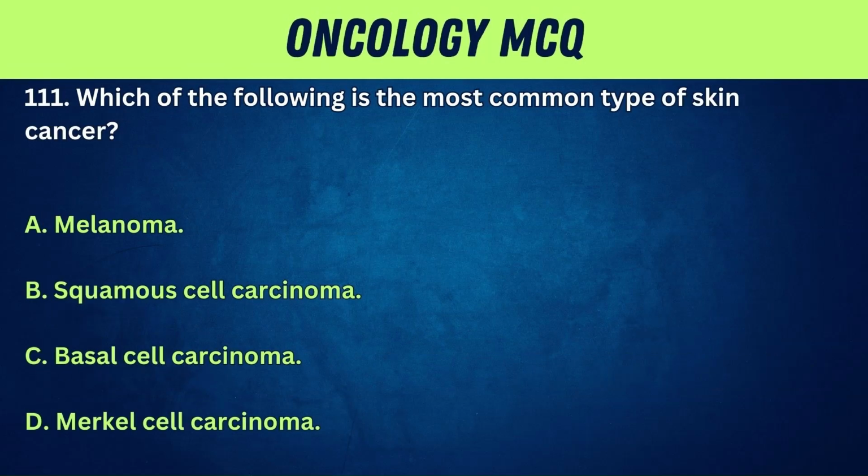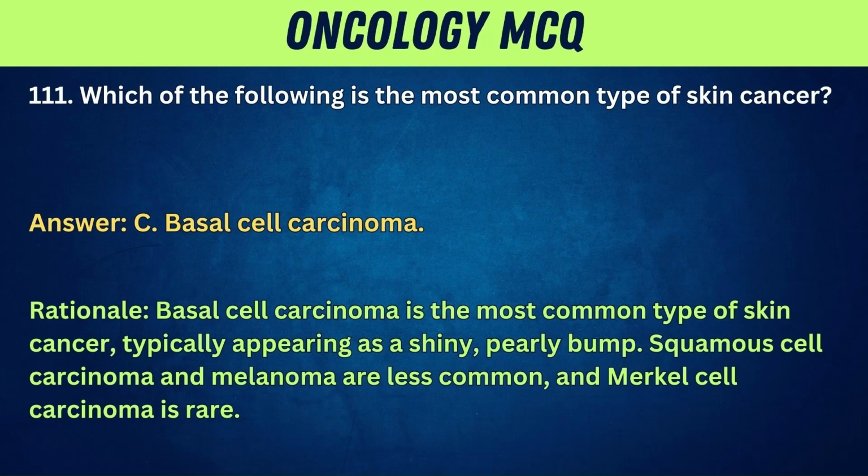111. Which of the following is the most common type of skin cancer? A. Melanoma. B. Squamous cell carcinoma. C. Basal cell carcinoma. D. Merkel cell carcinoma. Answer: C. Basal cell carcinoma. Rationale: basal cell carcinoma is the most common type of skin cancer, typically appearing as a shiny, pearly bump. Squamous cell carcinoma and melanoma are less common, and Merkel cell carcinoma is rare.